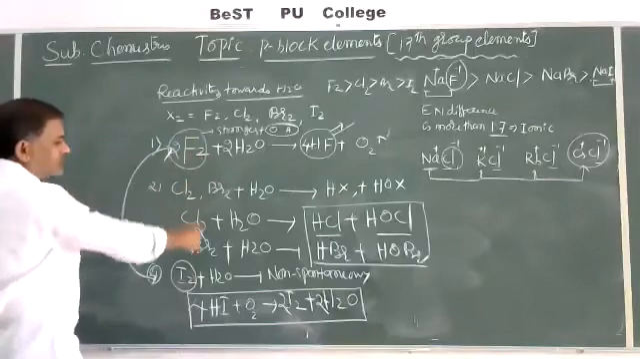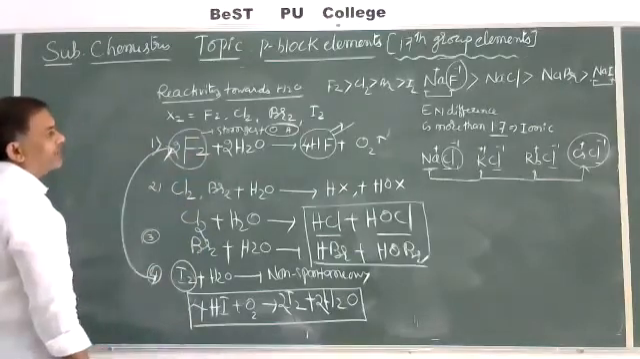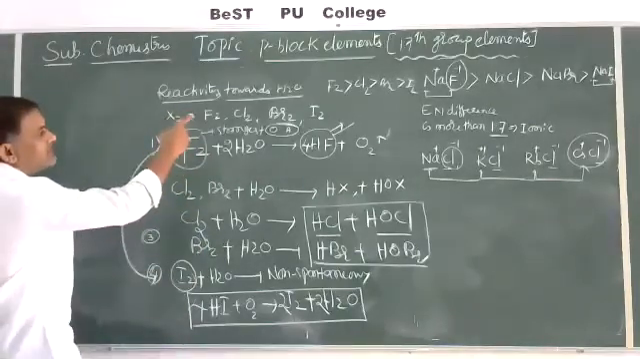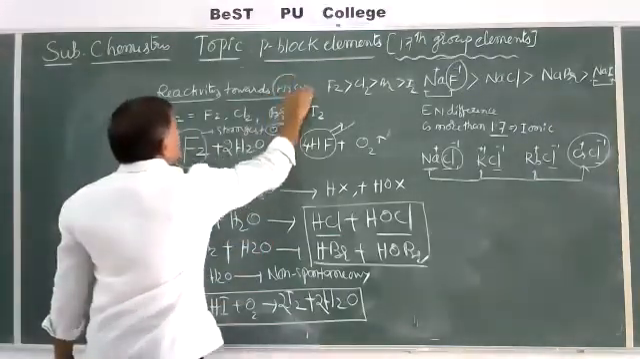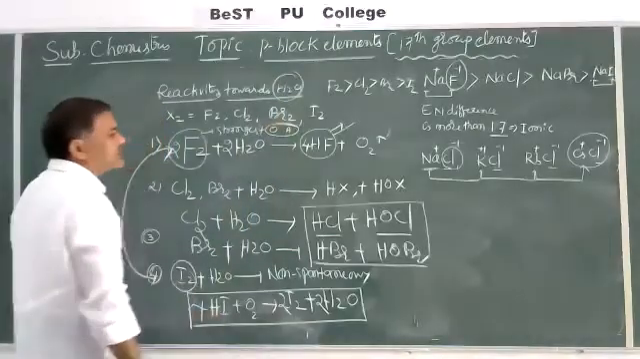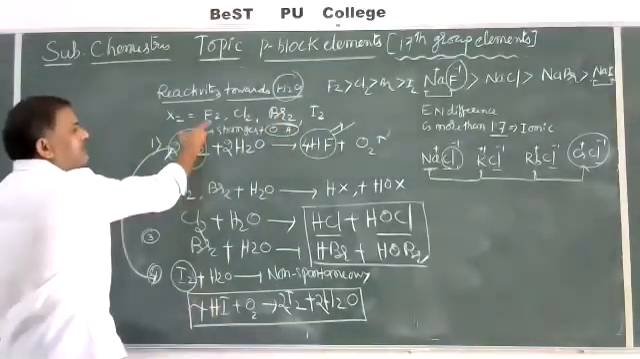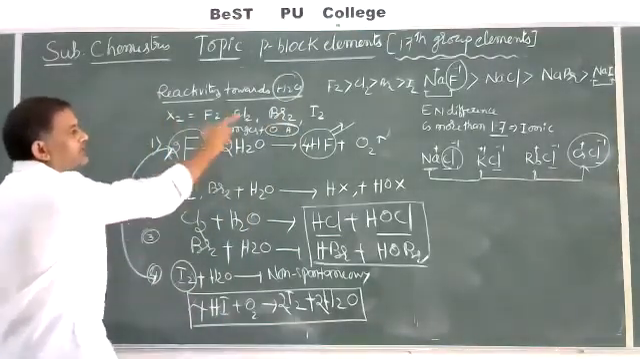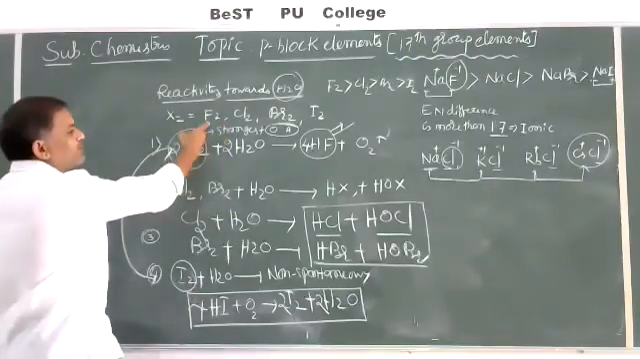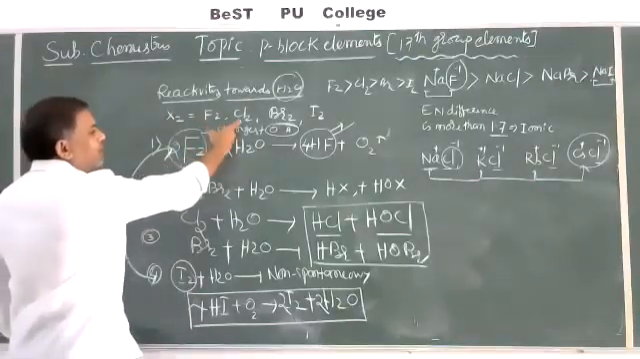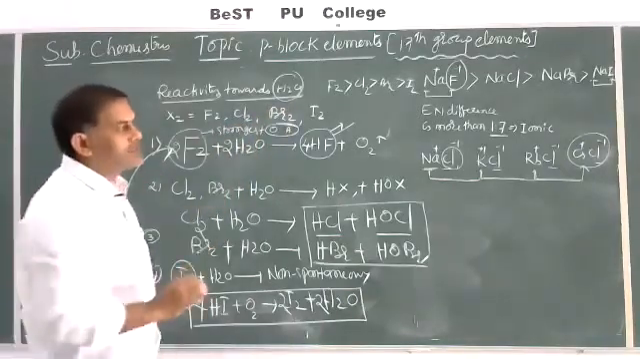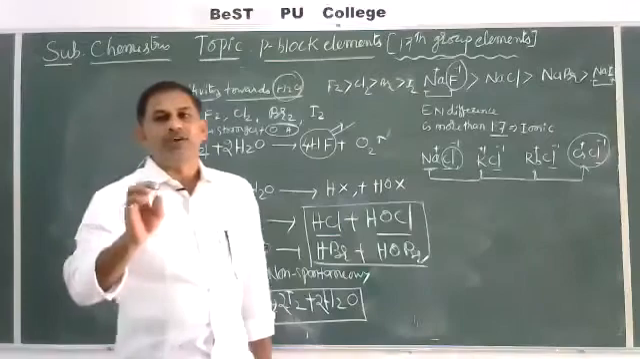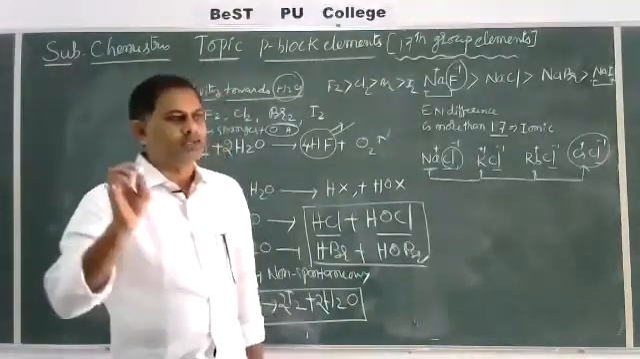So these are some important chemical properties of halogens, under reactivity towards water. On the basis of this, halogens act as good oxidizing agents. Its oxidizing nature is more for fluorine, and the order decreases: fluorine is more oxidizing in nature than chlorine, than bromine, than iodine. These are some important chemical properties of halogens.